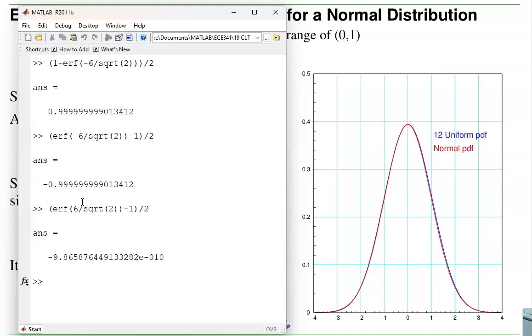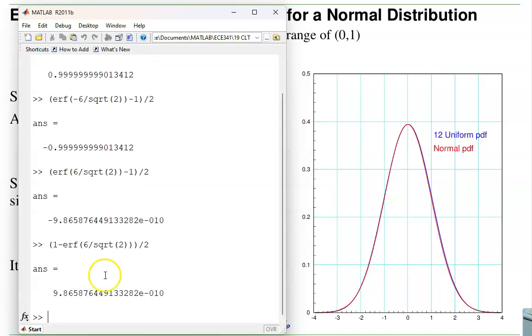There we go. The area to the right is 0.999999. Area of the tail is... Get this backwards. Can't have a negative probability. There we go. It is 9.86 times 10 to the minus 10.